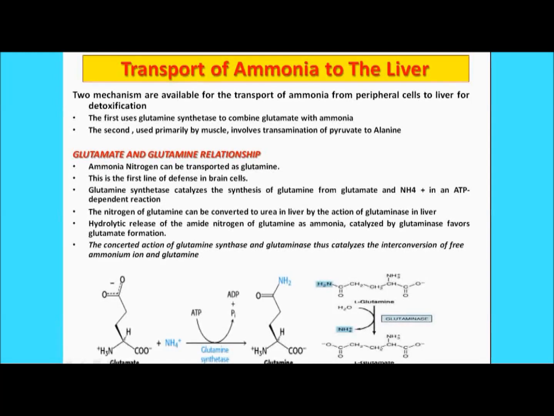So basically you see here, this is the glutamate molecule, and this is the ammonium ion. We already discussed the glutamate synthase. So this is the glutamate synthase, and it is going to act here. We already told you it is an ATP dependent reaction, so ATP will be involved, and this is the formation of the glutamine. Now this ammonium ion has entered into the glutamate and will form the glutamine, and this glutamine will then form the glutamate here.